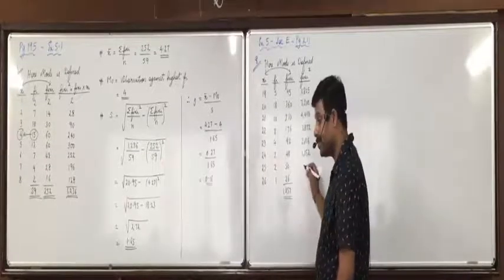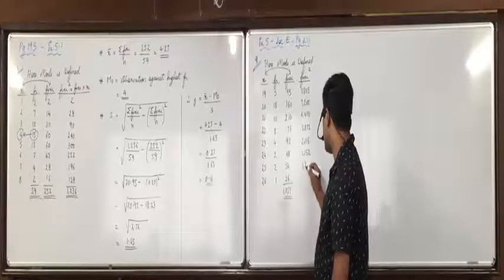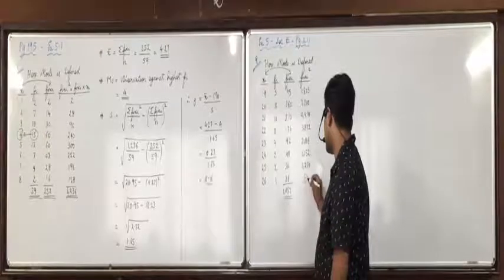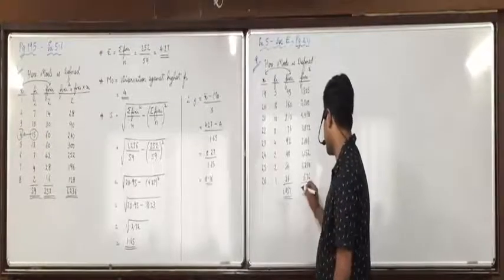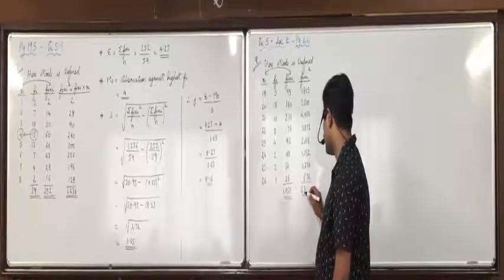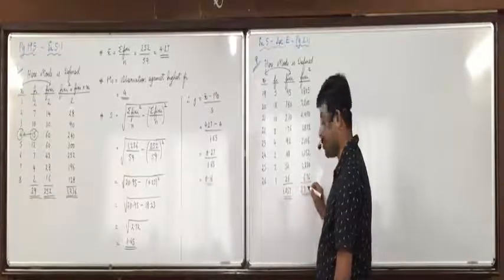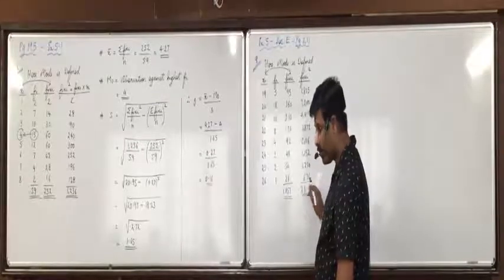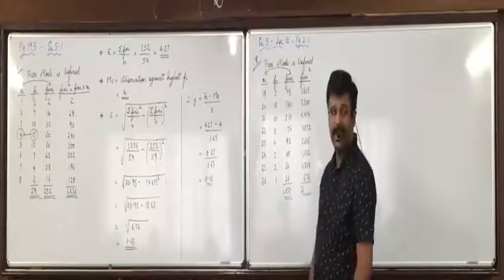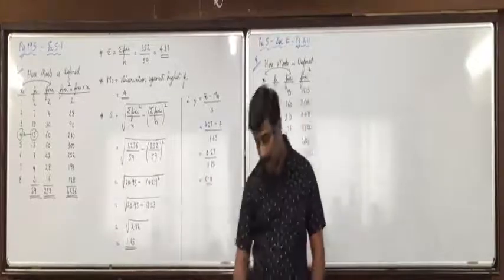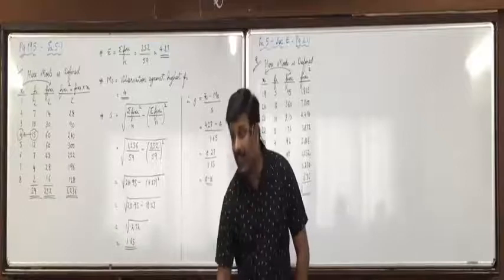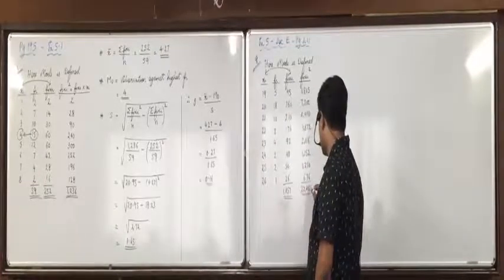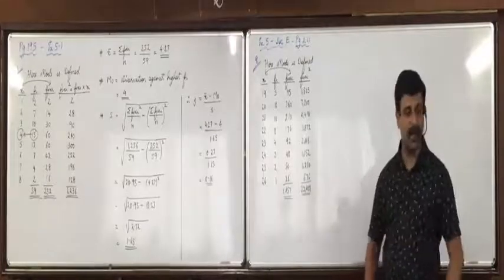Yes, further. 50 into 25, 1250. 26 into 26, 676. Press MR and what do you get? 2, 2, 4, 8, 1. Who will get it? 22481.